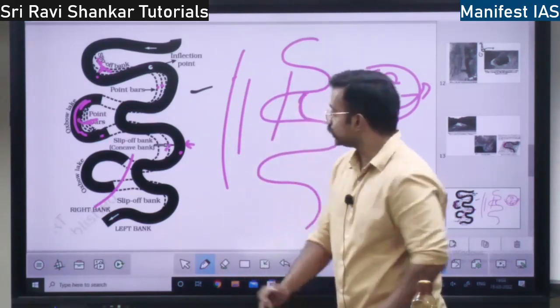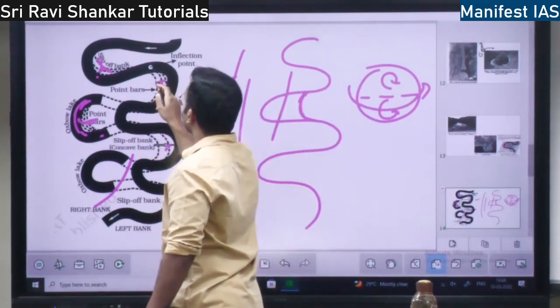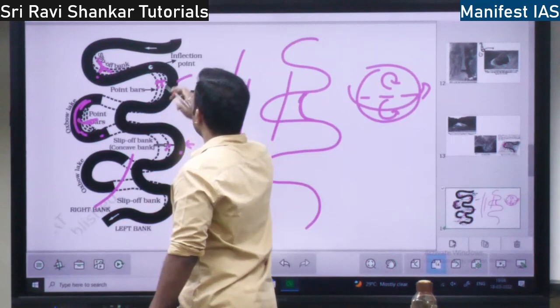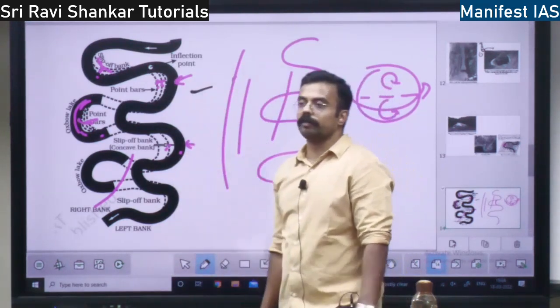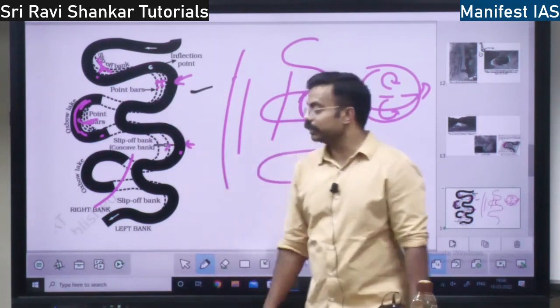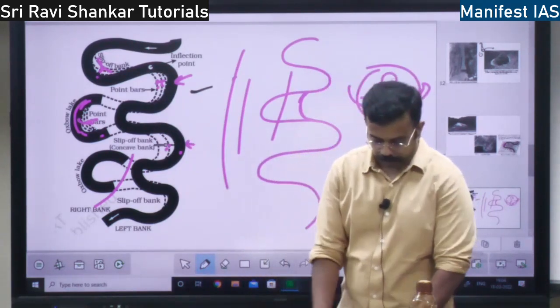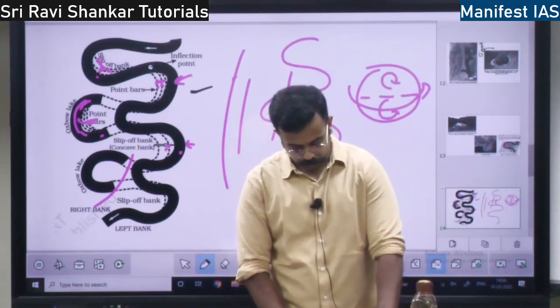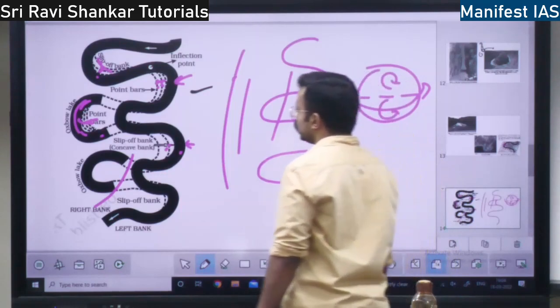Okay. So in this region, there will be deposition. Here there will be deposition. Here there will be erosion. Convex side there will be erosion. Concave side there will be deposition, right? So this is the concept. Okay. So next you have the next depositional form, braided channels.